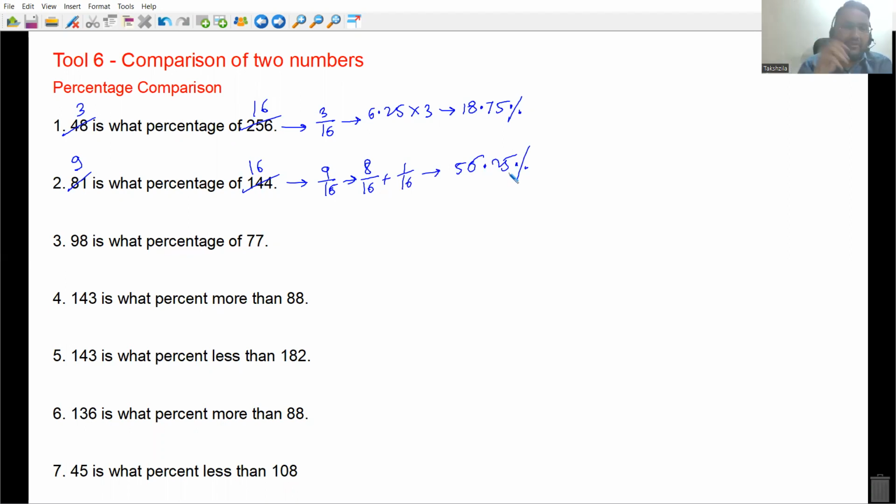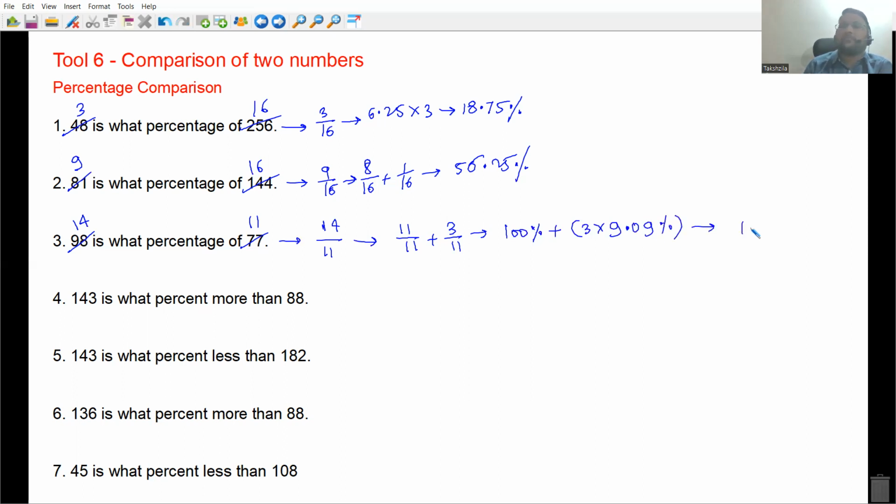98 and 77, the common factor is 7. 7 14s are 98, 7 11s are 77. So 14 is what percent more than 11, everyone? Okay, you can read it as 11 by 11 plus 3 by 11. 11 by 11 is 100%. 3 by 11 will be 27.27%, everyone. Tell me if there is any difficulty. This is 3 into 9.09. You don't need to write it like this, you need to do it orally. That is equal to 127.27%.